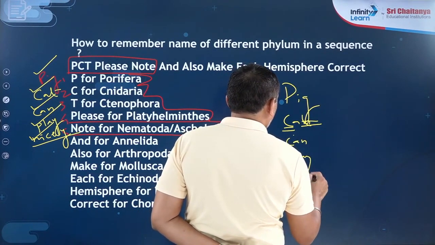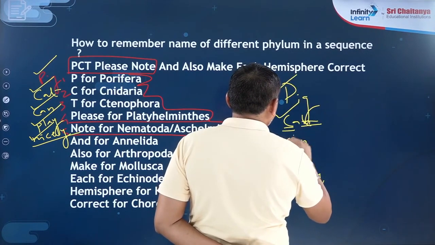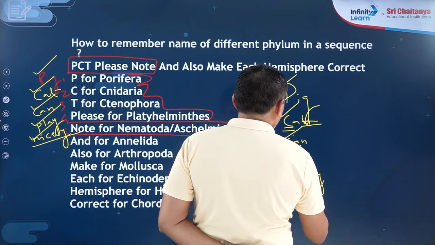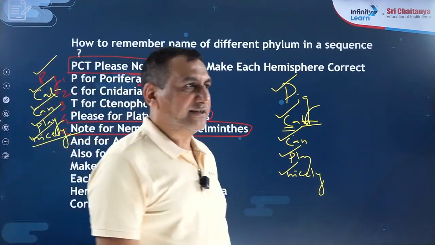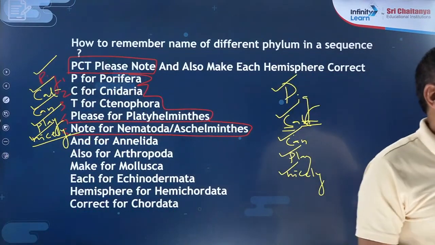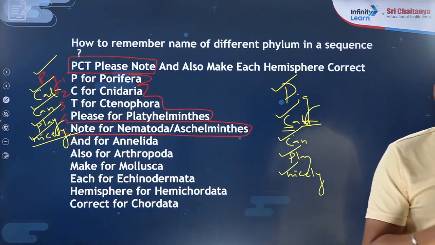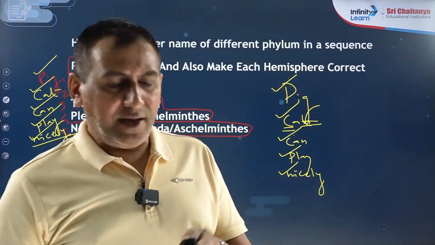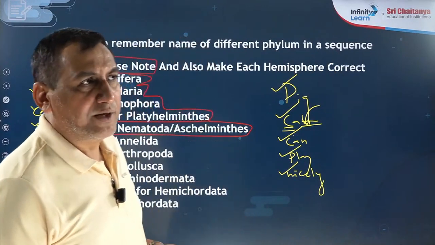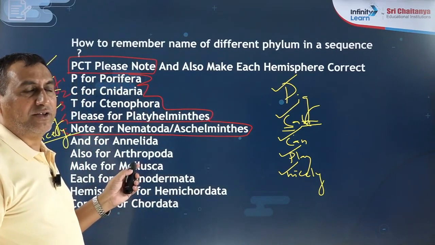This is one short form, like Krishna said. This is Porifera, this is Coelenterata, this is Ctenophora, P for Platyhelminthes, and N for Nematoda, that is also known as the aschelminthes. So please note down, or please reply with the names of the first 5 phyla in a sequence.